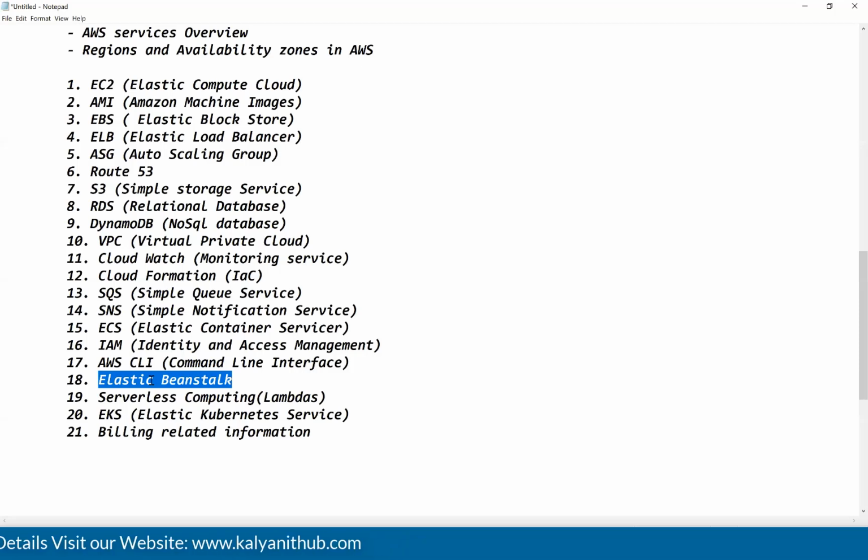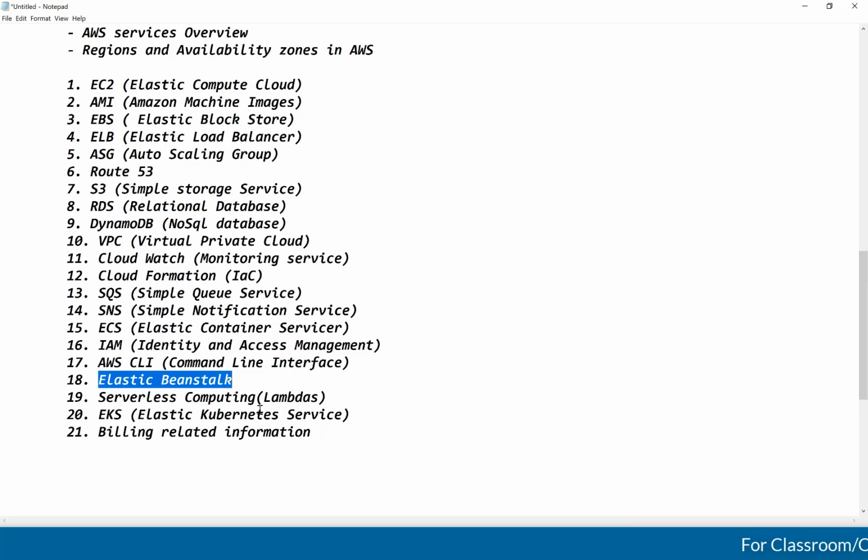Then no problem. AWS is providing a service that is called platform as a service. In AWS, we have platform as a service. If you use those services, you don't need to create the platform explicitly. Give your application to that. They will create the required platform to run your application. You just need to focus on your application development. You don't need to create any platform to run your application. Give your application to Elastic Beanstalk. It will create the required platform to run your application. Elastic Beanstalk is a platform as a service.